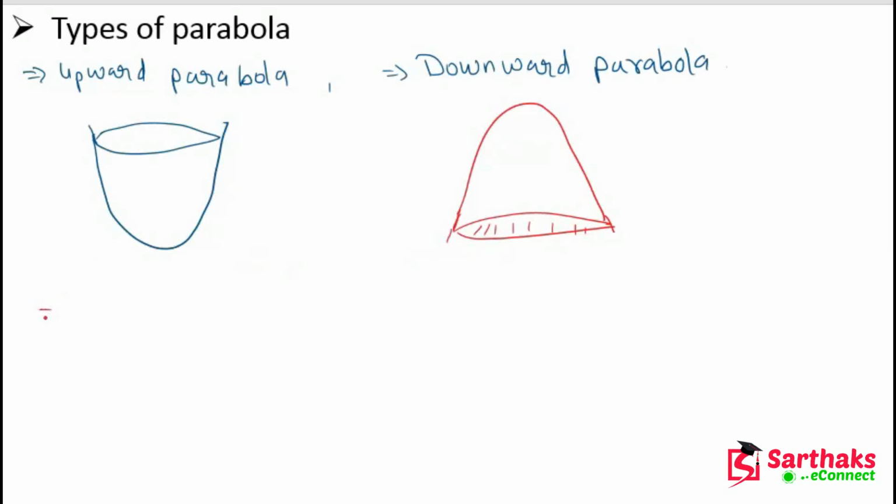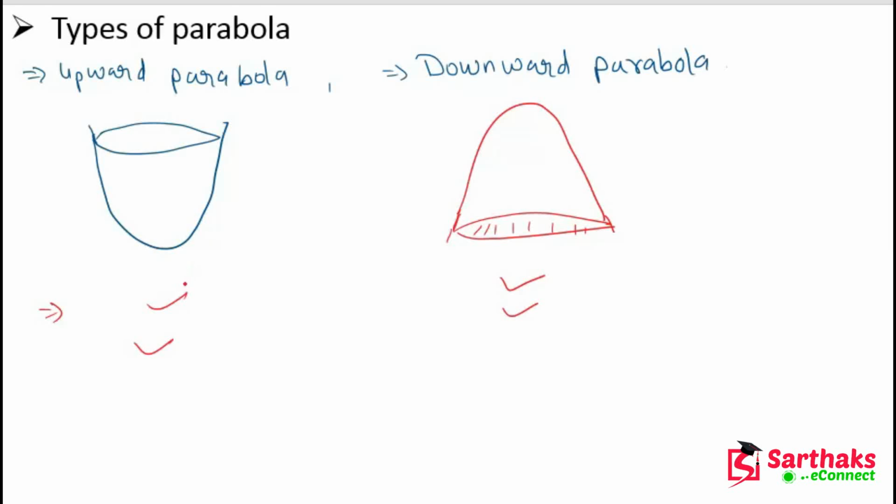So the parabola of a quadratic equation may be upward or downward.